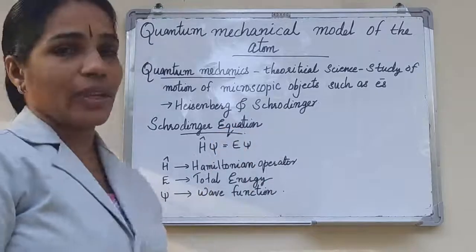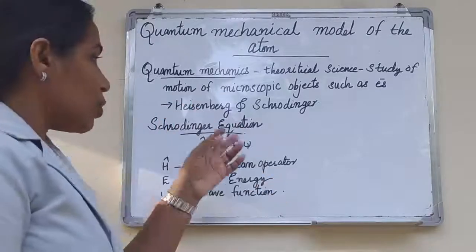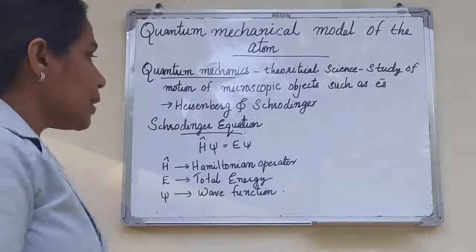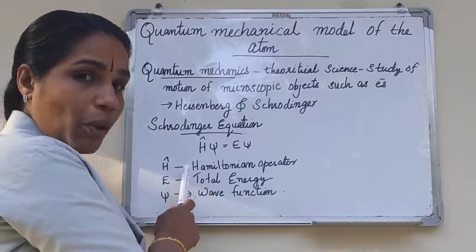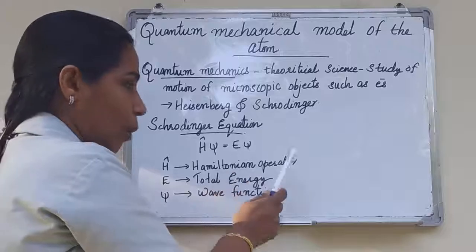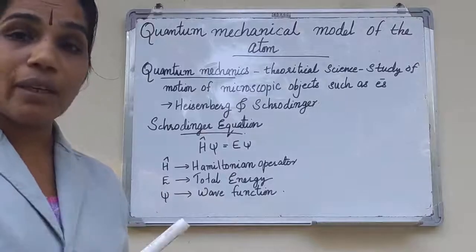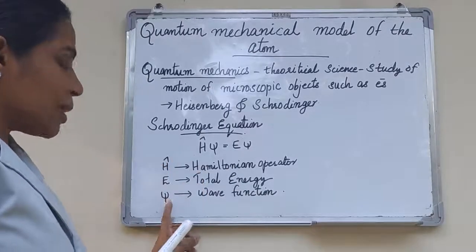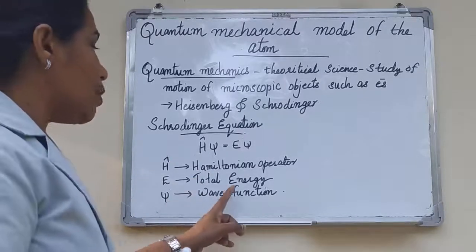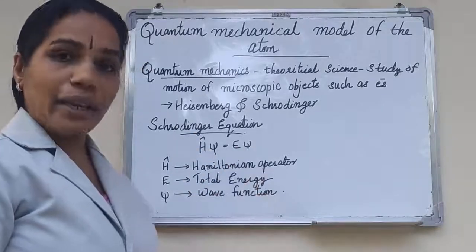This Schrödinger equation describes the motion of electrons in an atom. Here H is a mathematical operator called the Hamiltonian operator, and psi is the amplitude of the electron wave, known as the wave function, and E is the total energy.